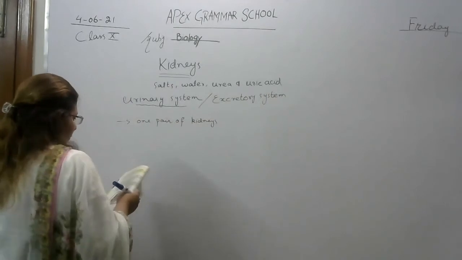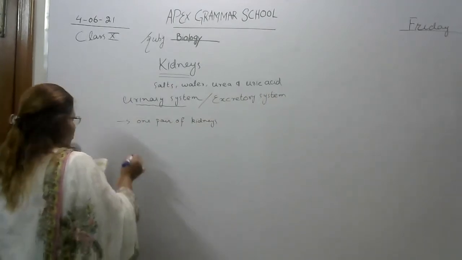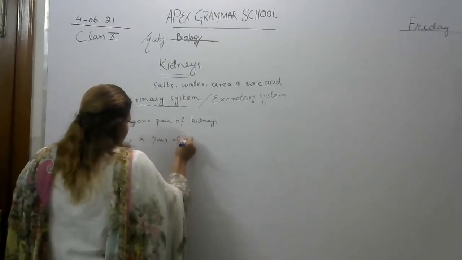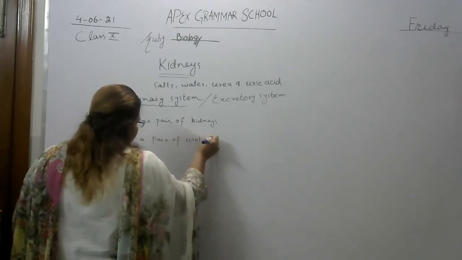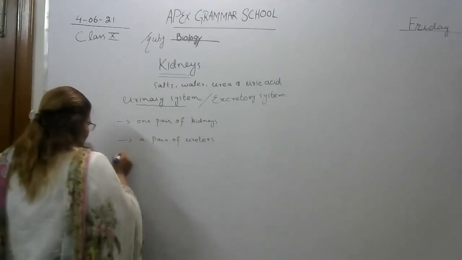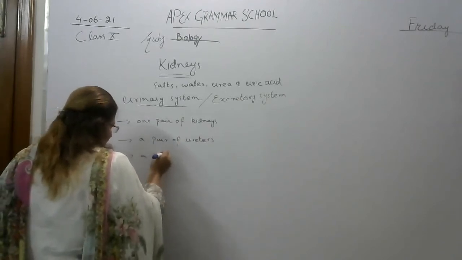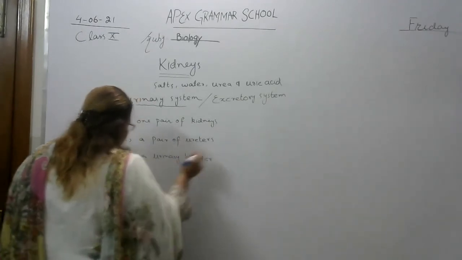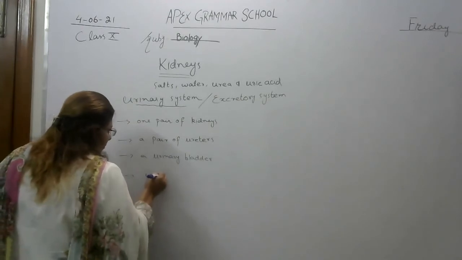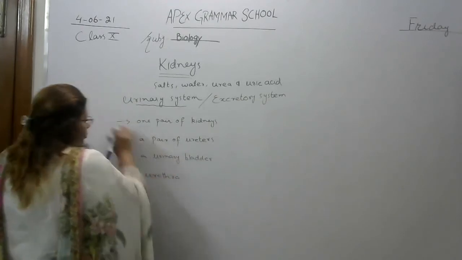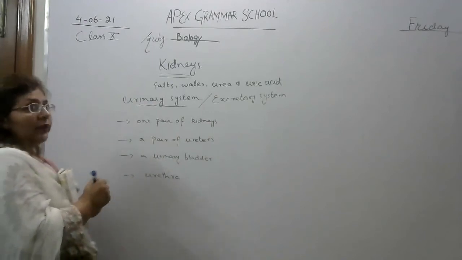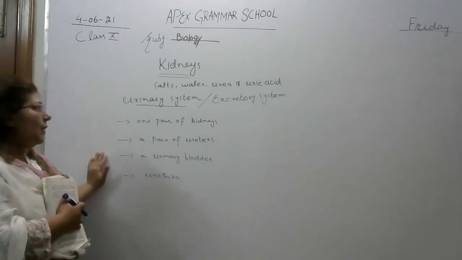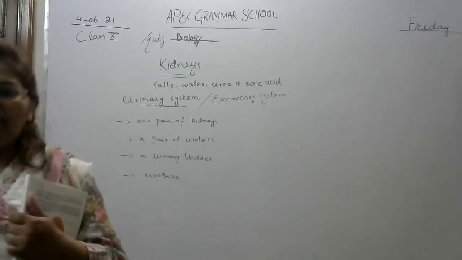It consists of one pair of kidneys, a pair of ureters, a urinary bladder, and then the urethra. These are the parts of our urinary tract in which urine is formed, then collected and eliminated from our body. I will explain with the help of a diagram.